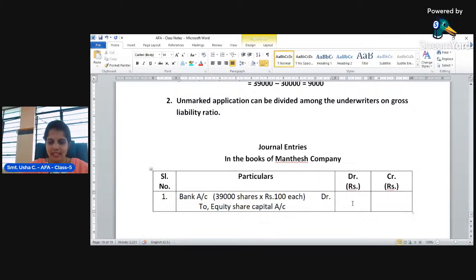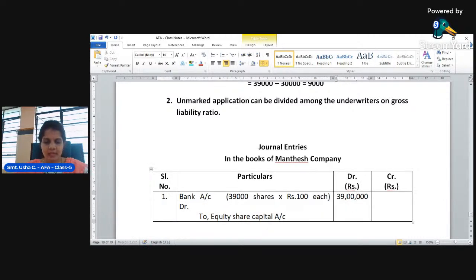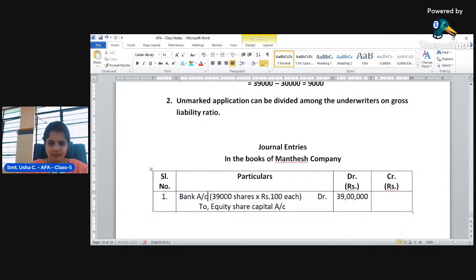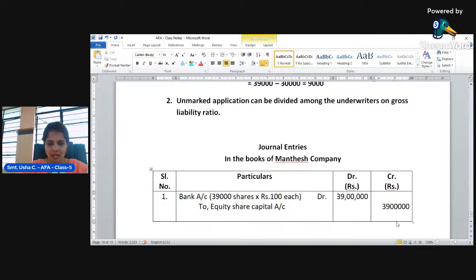How much amount? 39,000 into 100 means, sorry, 39 lakh, correct? Yes, 39 lakhs. The same amount is being transferred to the equity share capital account.